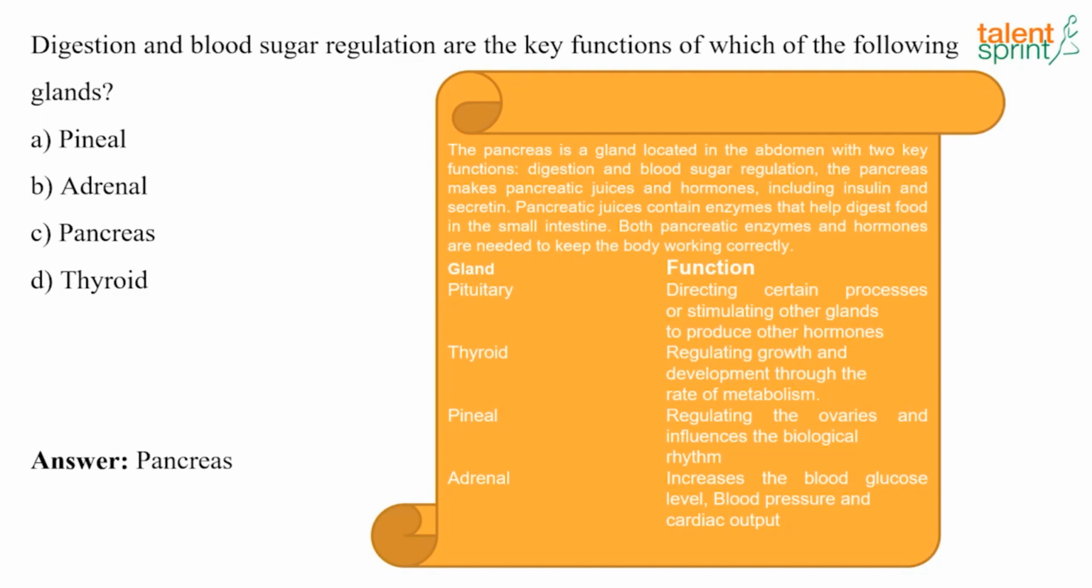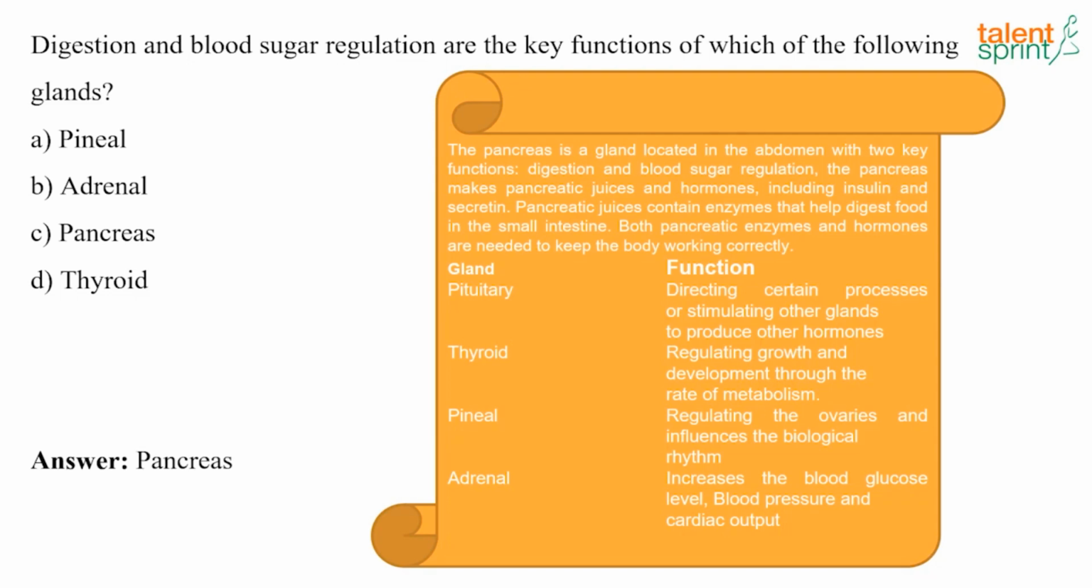So the pancreas makes the pancreatic juice and hormones, including insulin and secretin. The pancreatic juice contains the enzymes that help in digesting the food in the small intestine, and the pancreatic enzymes and hormones are needed to keep the body working perfectly and correctly.